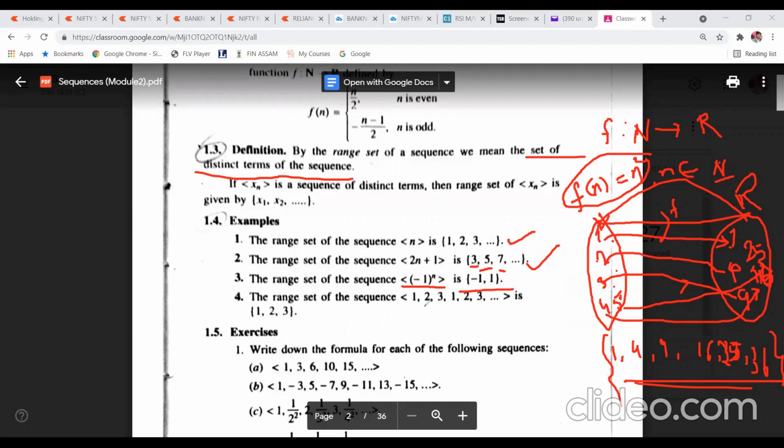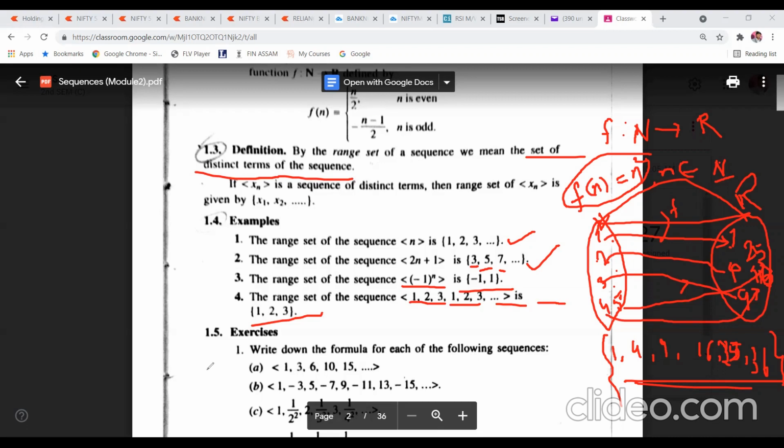Now see the range set of this sequence: 1, 2, 3, then again 1, 2, 3, then again 1, 2, 3, then again 1, 2, 3. In this way, the sequence is going on. So obviously, the range set will be the distinct numbers. What are the distinct numbers here? 1, 2, and 3. So the range set will be 1, 2, 3. Is that clear?